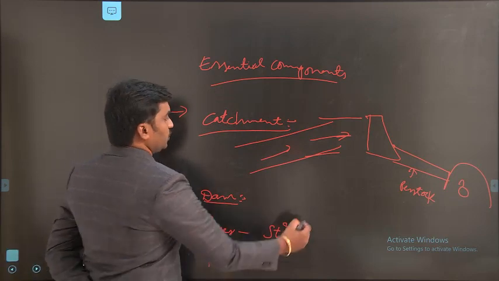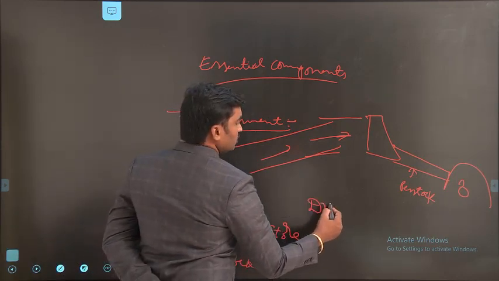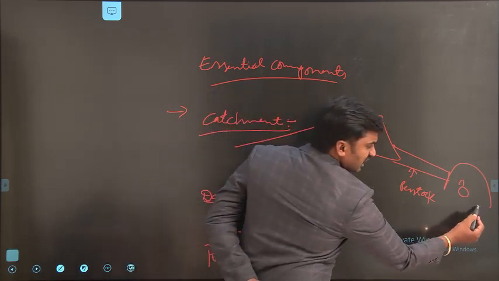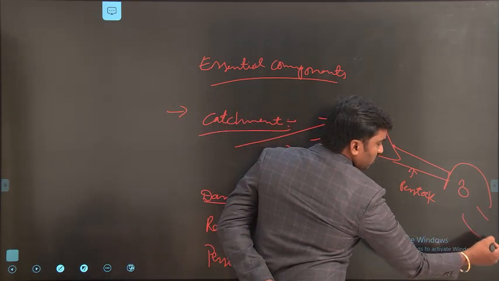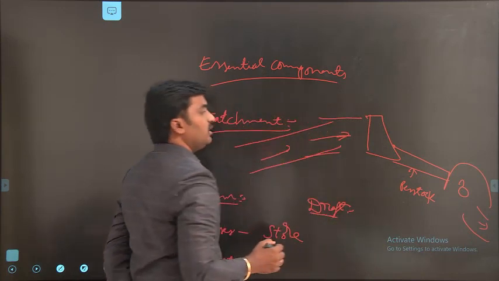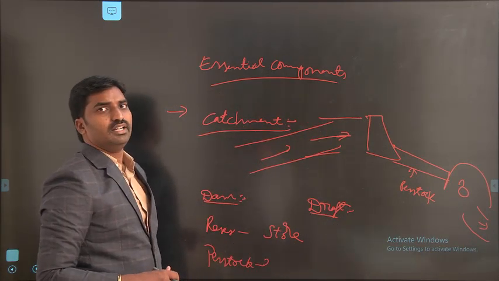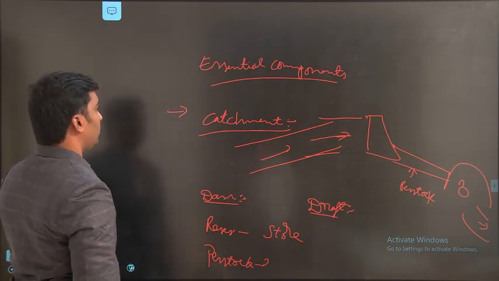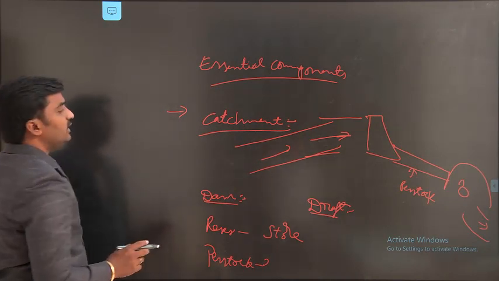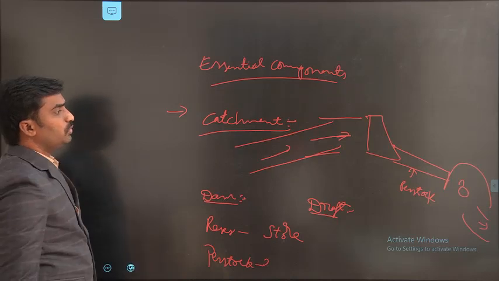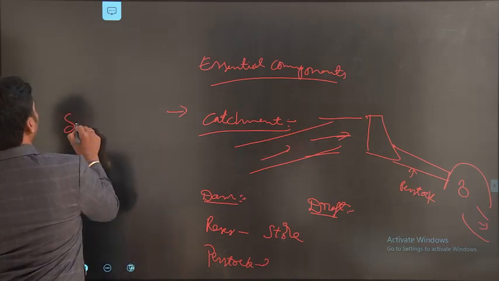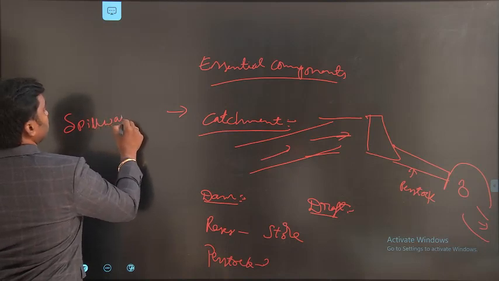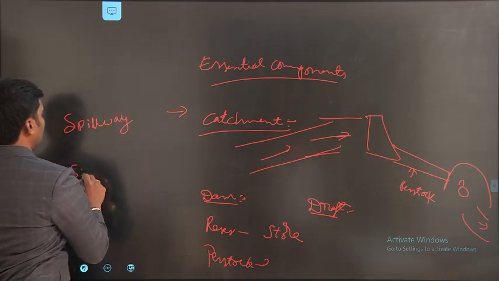And next one is the draft tubes. So the draft tubes are generally used later, from the turbine point of view. It increases the efficiency of a power plant. Okay, it increases the efficiency, and at the same time, for safety purposes, we have two elements. One is the spillways, and second one is the surge tank.